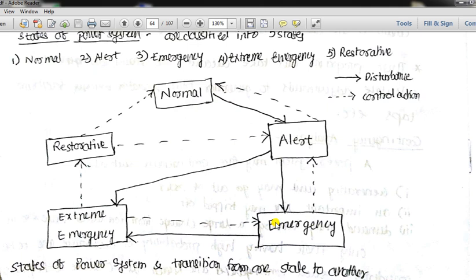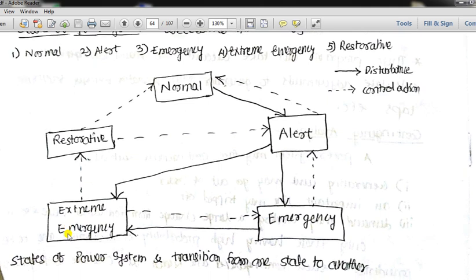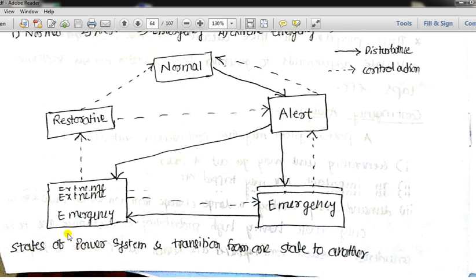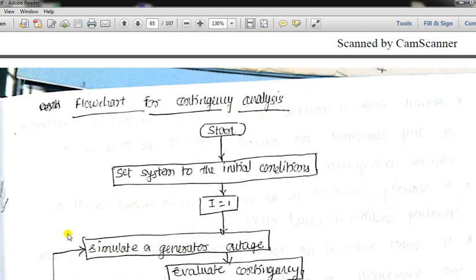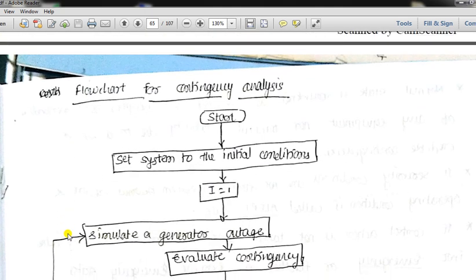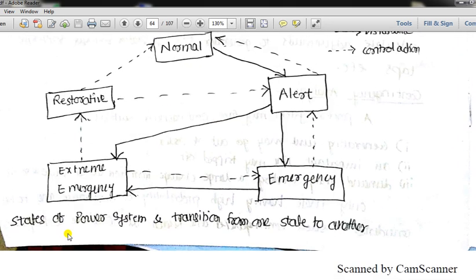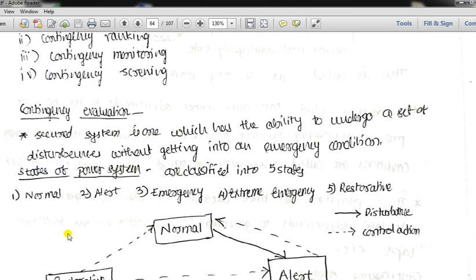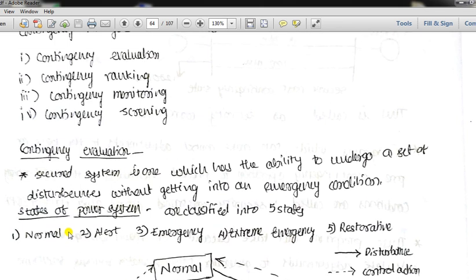So this is how the power system operates in various states and how it can transition from one state to another. Earlier also we have already had enough discussion on this. These are the various states of the power system and the transitions between them. Now let us see this state transition, which we are going to consider in the contingency evaluation.